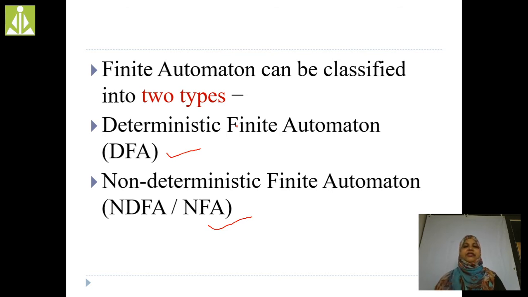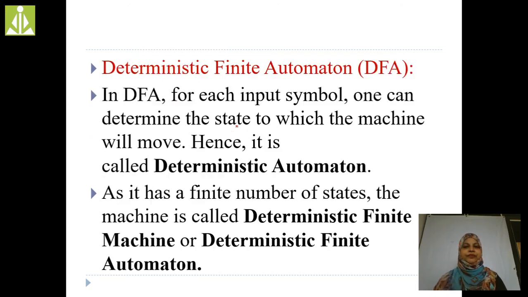Now, in this session, we are going to discuss DFA, deterministic finite automata. In deterministic finite automata, we have only one input and one output. Whenever we apply any single input on any state, we get only one output state. Single input, single output. This is the main concept of DFA. In DFA, for each input symbol, one can determine the state to which the machine will move. Hence, it is called deterministic finite automata.